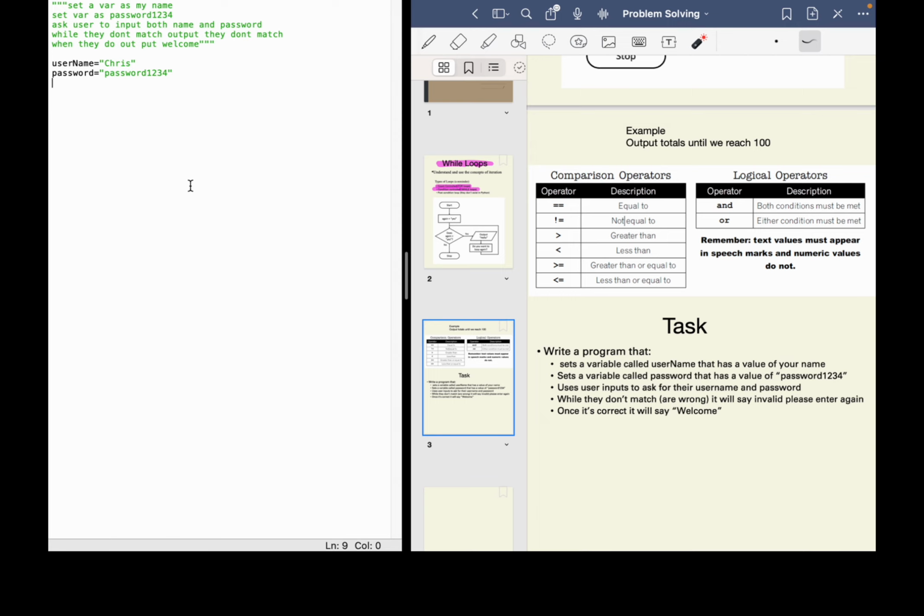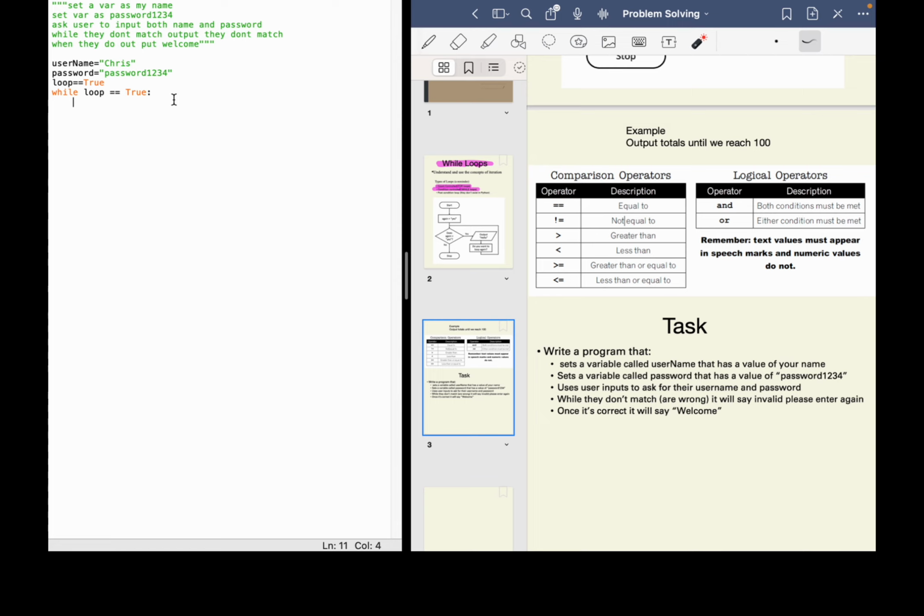and then we can go straight into the inputs and asking the user to input their inputs and checking to see if it's right. So I'm going to make a variable, I'm going to call it loop, and I'm going to make this equal to true. Now notice I haven't used speech marks here because true is a boolean value, so I don't need it to have speech marks around it. It is a data type in itself. And then I'm going to say while loop is equal to true, do the following.